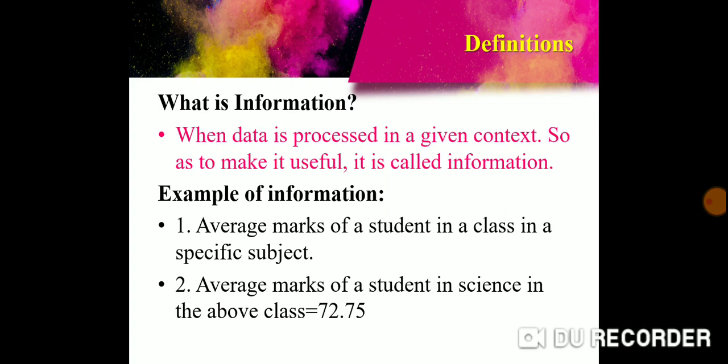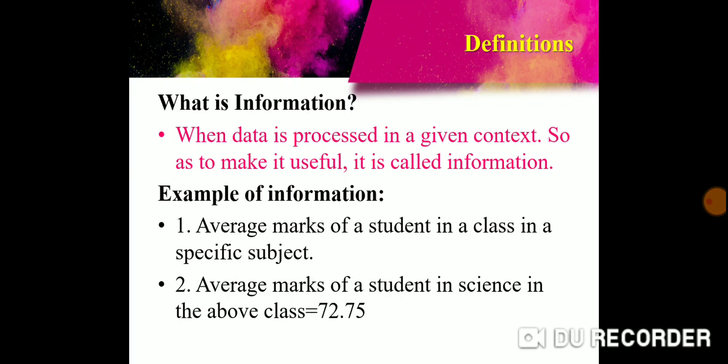You process that data: you add all the marks of the students, 100 and 80, then 72 and then 39, you add to 291, you divide by 4, and you get the average mark scored by the students in the class in science as 72.75.